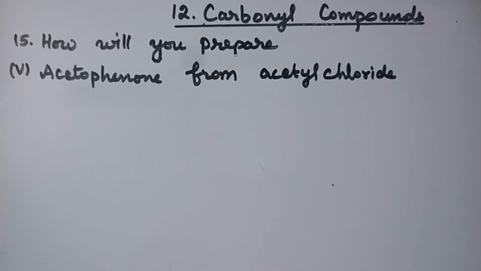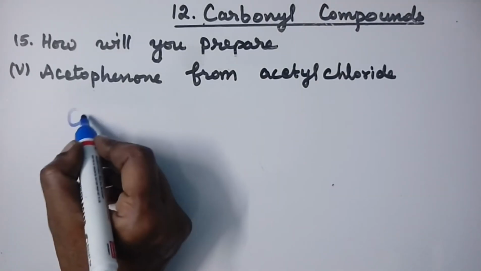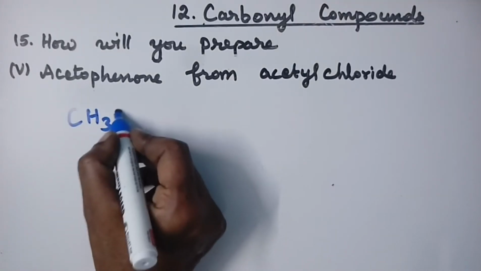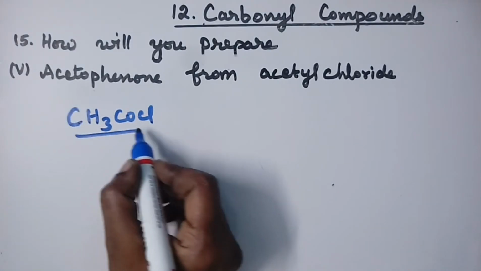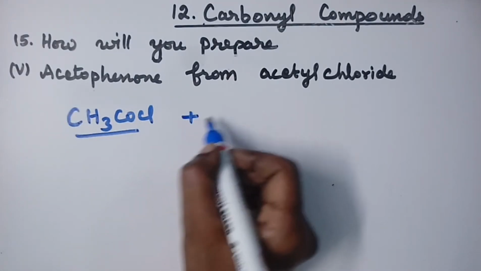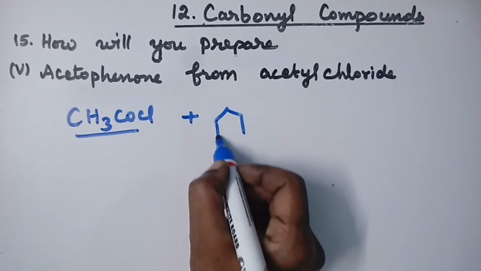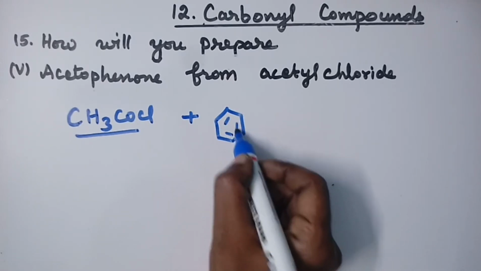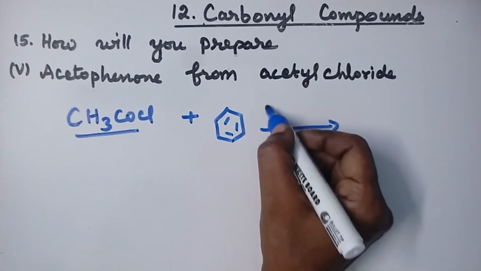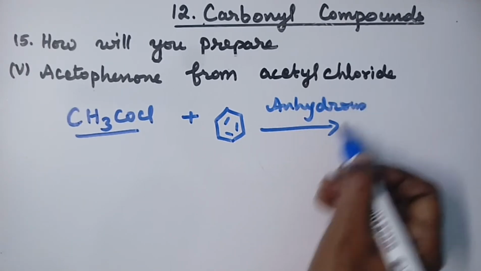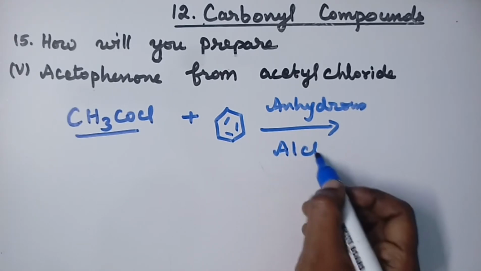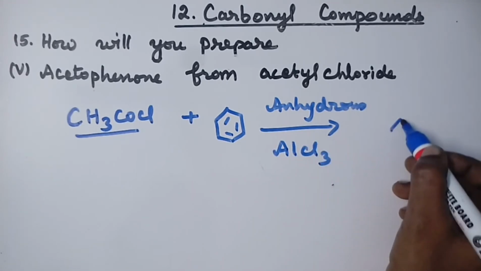Acetophenone from acetyl chloride. Acetyl chloride is CH3COCl. This group is acetyl group, acetyl chloride with benzene, in the presence of anhydrous aluminum chloride, AlCl3, we get acetophenone.